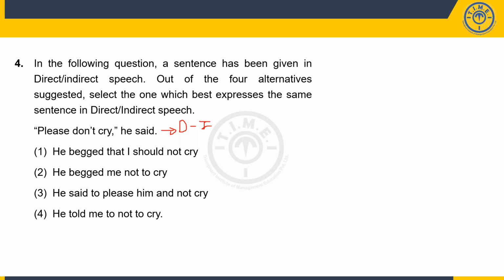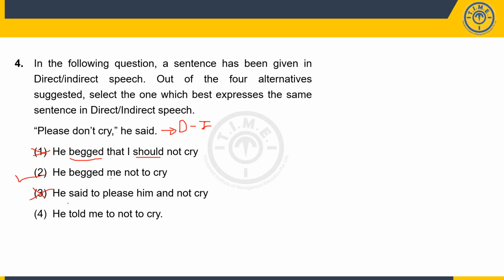The problem here is that should over here is becoming an issue, and it's not like a compulsion, it's more of a request. If you're begging somebody, then you can't say should, because should is more of a compulsory action. So one becomes a problem. He begged me not to cry. Okay, now this seems to be okay because please correspondingly, I have begged. So 2 seems all right.